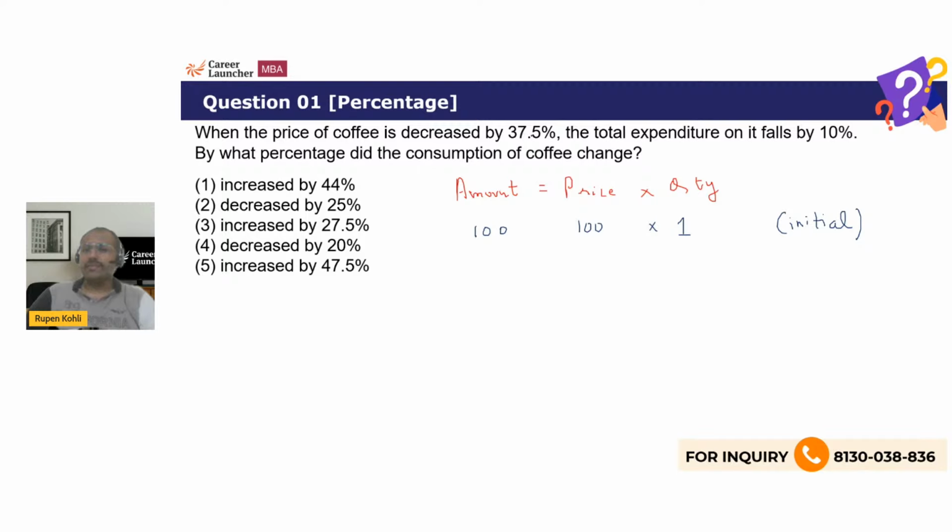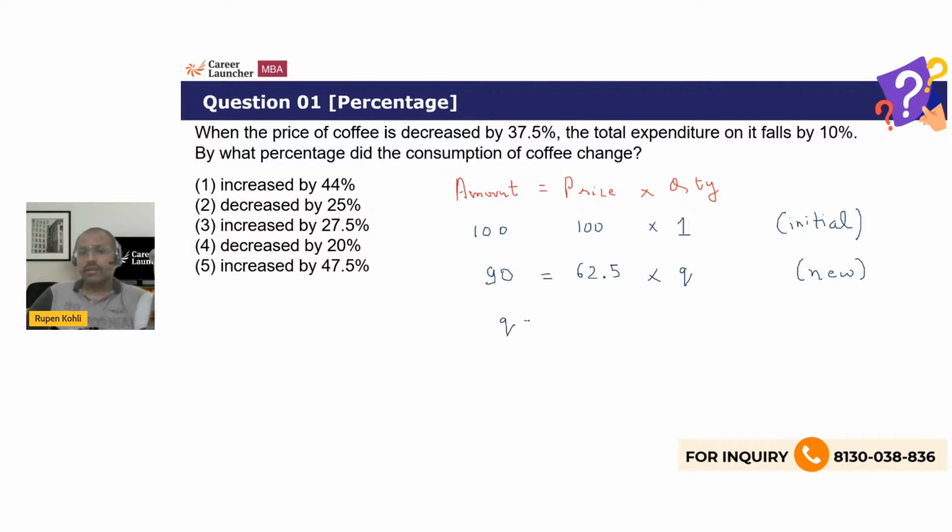Price is decreased by 37.5, so 100 would become 100 minus 37.5, or 62.5 rupees per kg, is the new price. Now we are writing the new values. Total expenditure falls by 10%, so this 100 rupees would become 90 rupees. So 90 is 62.5 into the new quantity, let's call it Q, which is being bought. With respect to one, we are comparing the new quantity. It looks like it's more than one, and since the question asks by what percentage did the consumption change, it should be an increase, not a decrease. So options 2 and 4 are ruled out.